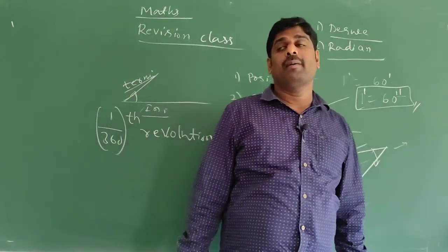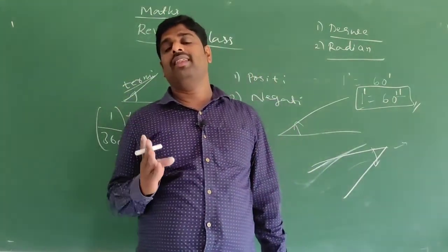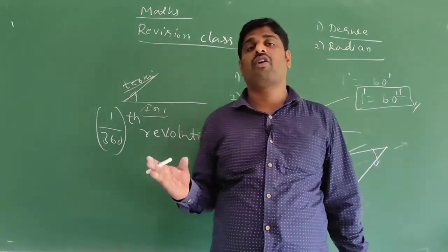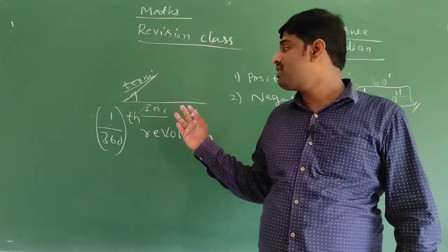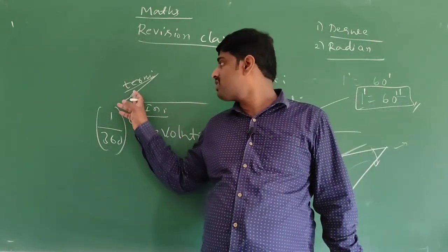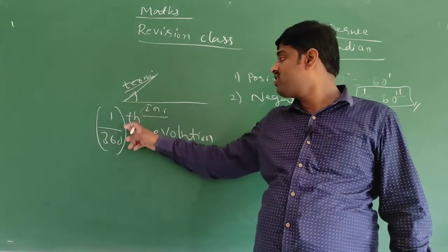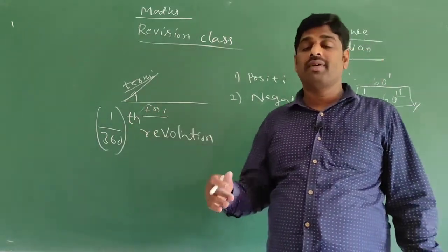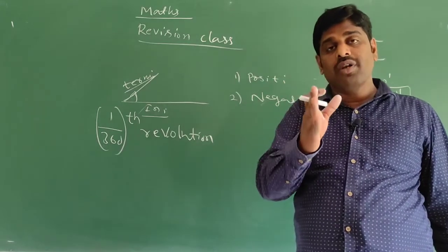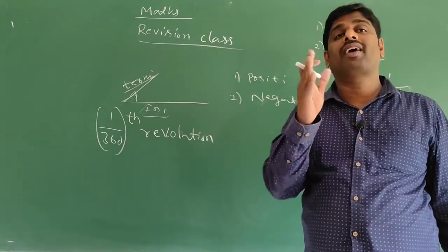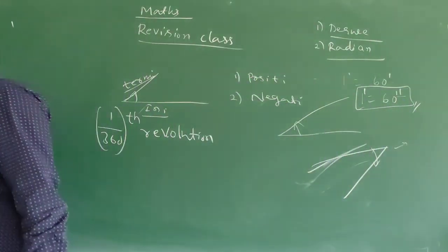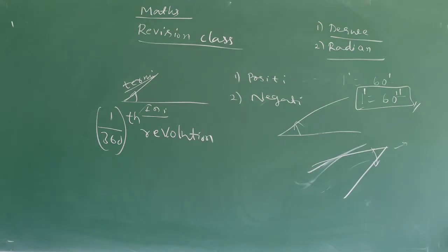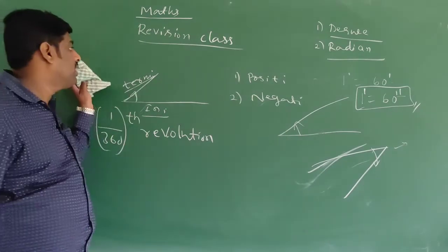So mainly the measurement of angle is divided into two different forms: one is degree measure, another one is radian measure. Degree measure means the rotation from initial side to terminal side of 1/360th of a revolution. Radian measure is another unit of measurement of an angle. Now, the relation between degree measure and radian measure.